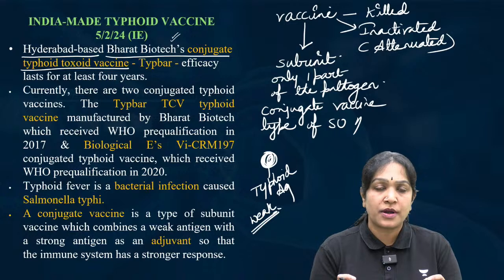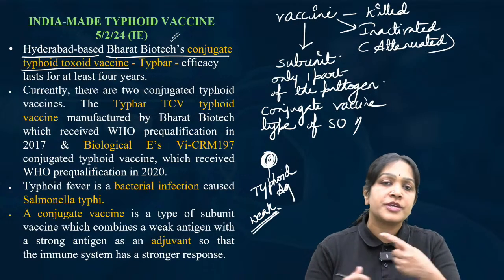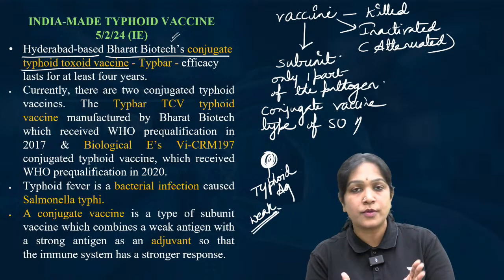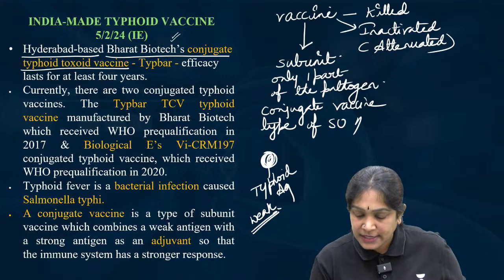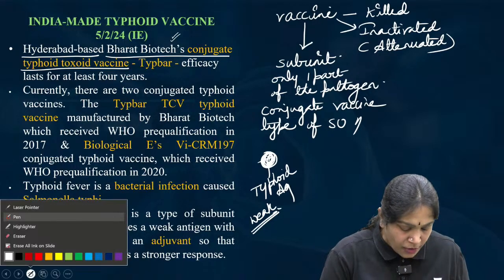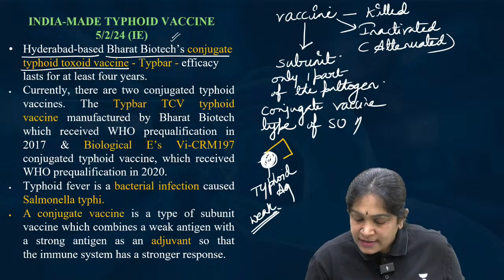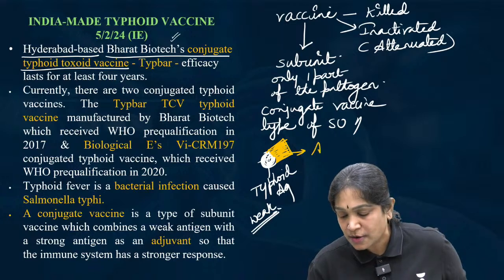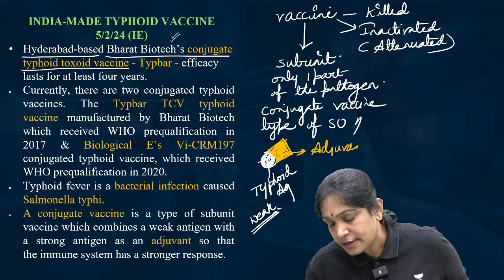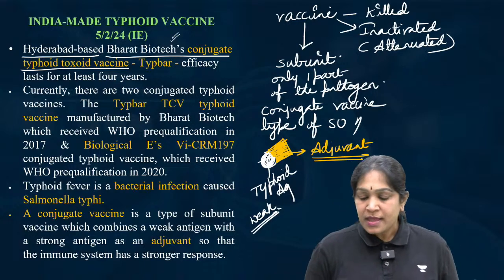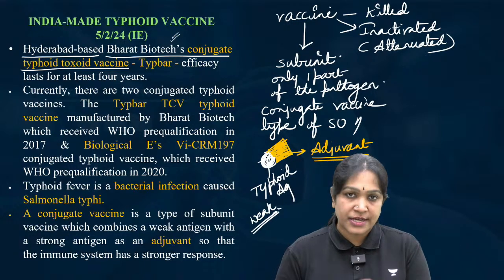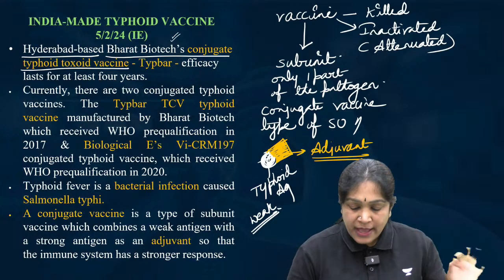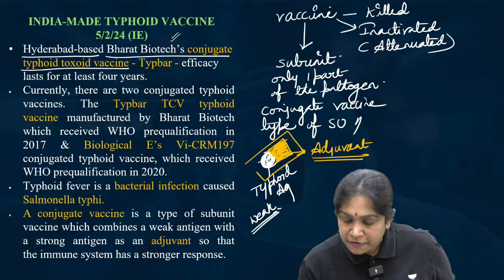Weak antigen means what? It fails to trigger the production of antibodies. It cannot trigger the immune system to produce antibodies. So what we do is, we add one more substance to it. This is called an adjuvant. Note the word, adjuvant. When we bind this adjuvant structure to a weak antigen, then together the total complex will become a